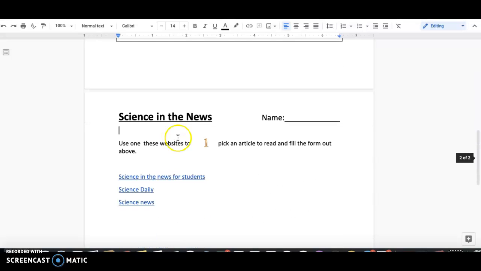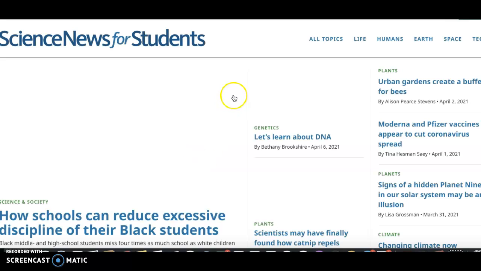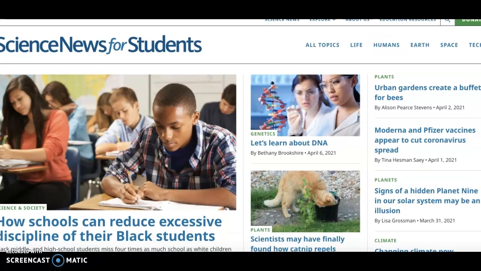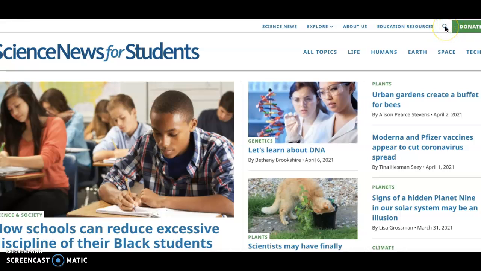Where are you going to get your articles from? I've given you 3 different links to 3 different websites where you get to pick any article that interests you. So for instance, if we click on Science in the News for Students, it comes up to this website. If you want to learn about DNA and so on, you can do that as well. There's a search box up here, so if there's a specific topic that you would like to research more on, you can certainly do that.